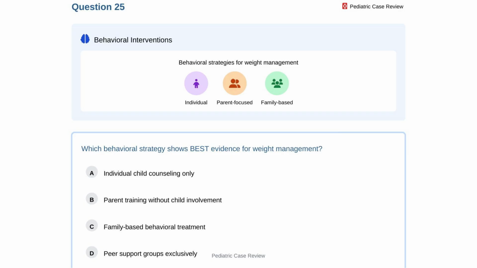Which behavioral strategy shows the best evidence for weight management in children? Option A, individual child counseling only. Option B, parent training without child involvement. Option C, family-based behavioral treatment. Option D, peer support groups exclusively.